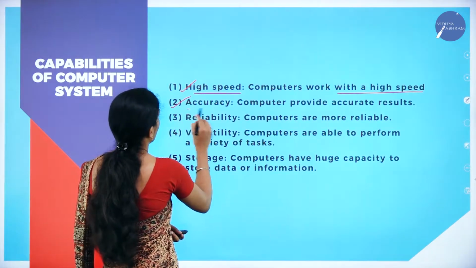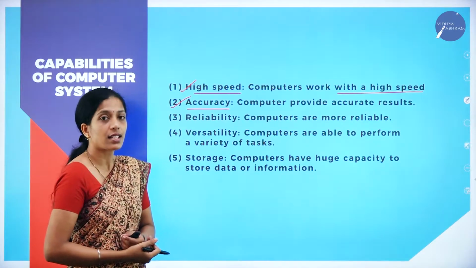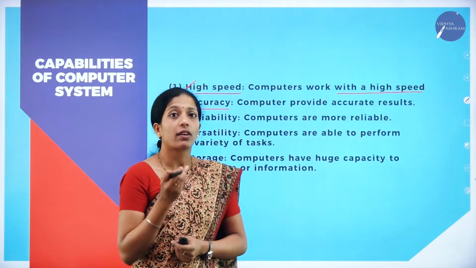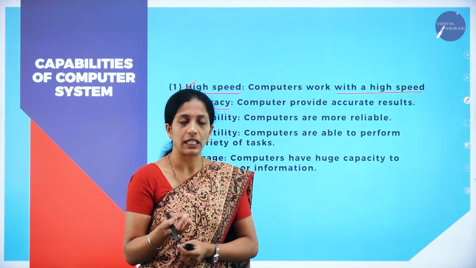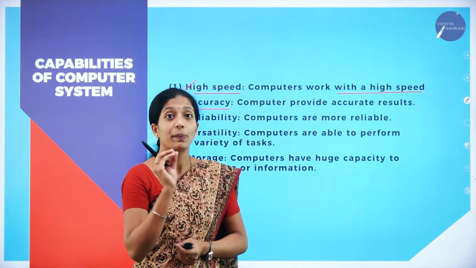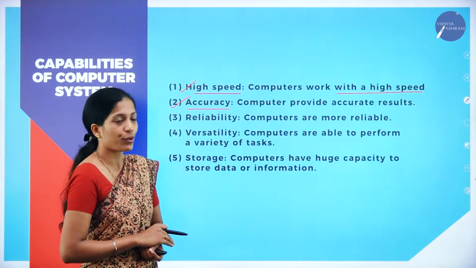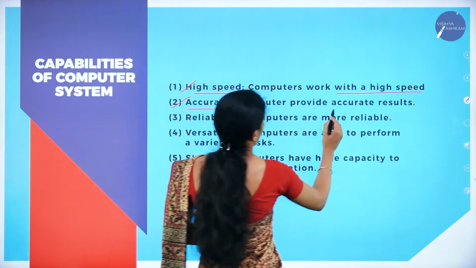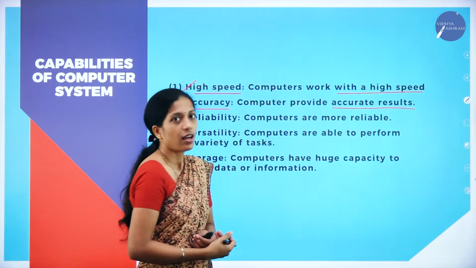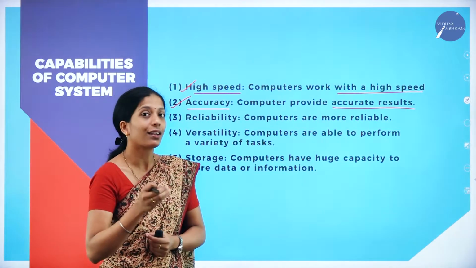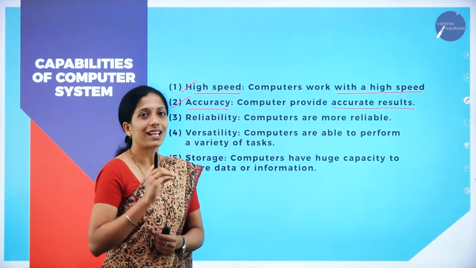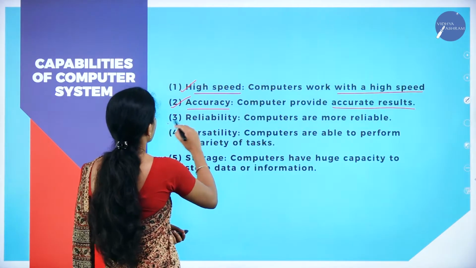Next one is accuracy. What do you mean by accuracy? Whatever the results or output the computer gives, it will be accurate or correct. So there is more accuracy in the computer system. Next one is reliability.